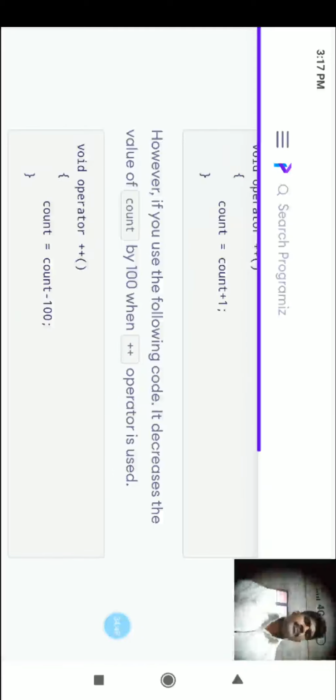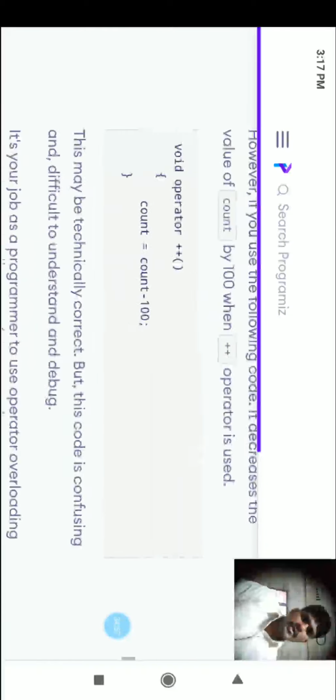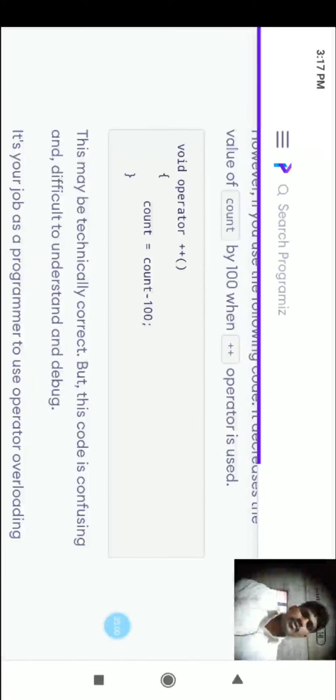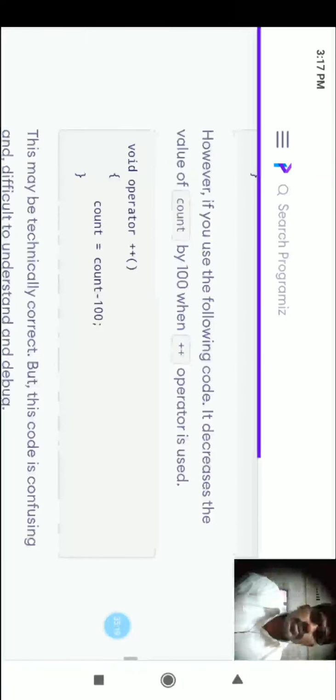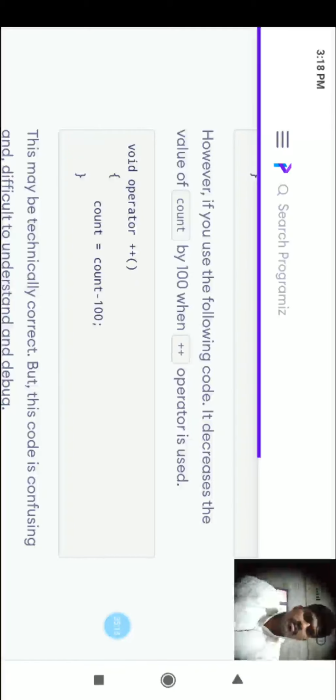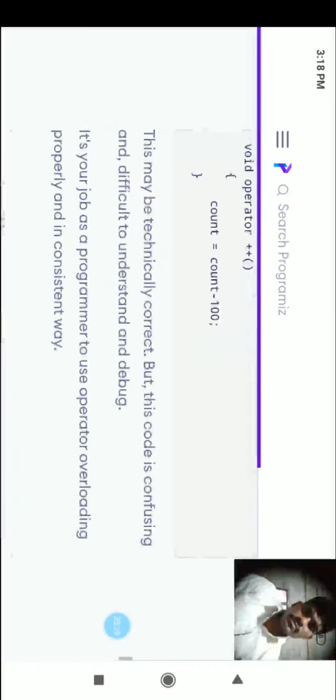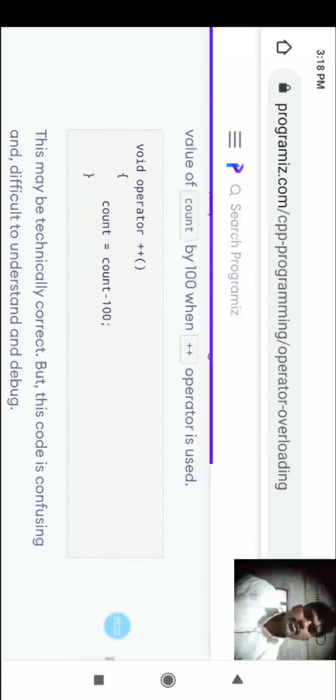However, if we use the following code, void operator plus plus, count equal to count minus 100, it decreases the value of count by 100 when the plus plus operator is used.